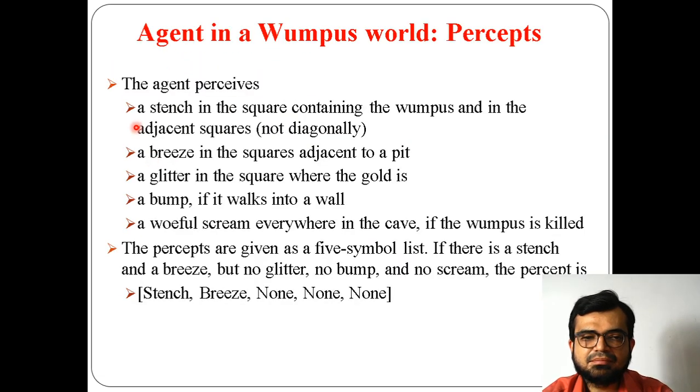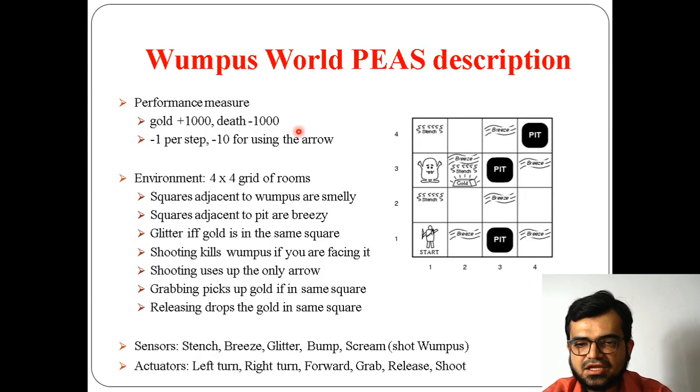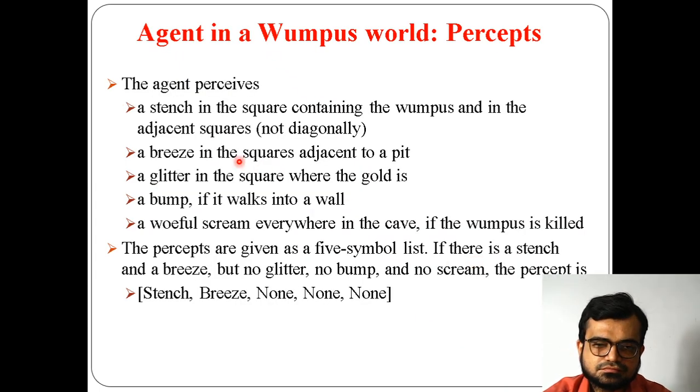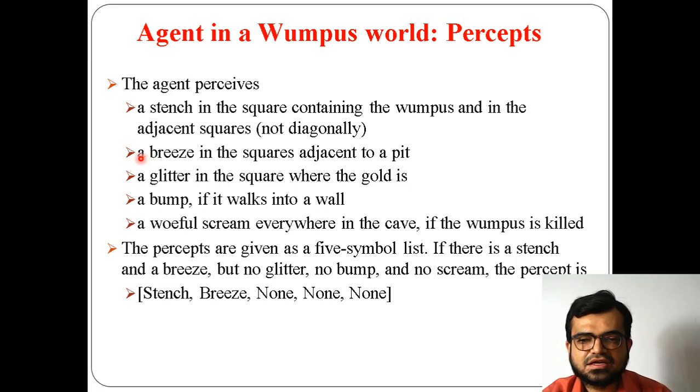Remember the stench smell is there in adjacent squares, not diagonally. It means that, for example, here the Wumpus is there, the stench smell is not coming over here, nor is the smell coming over here. It just goes horizontally or vertically. The same thing even applies to pits also. The breeze, wherever it comes, won't go diagonally, and glitter is where the gold is there.